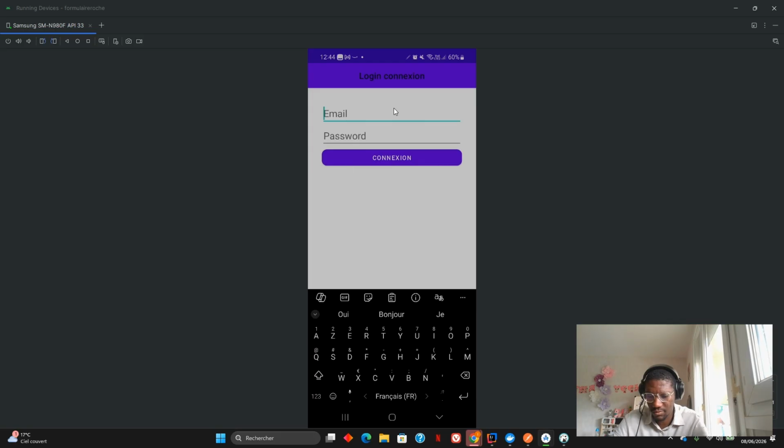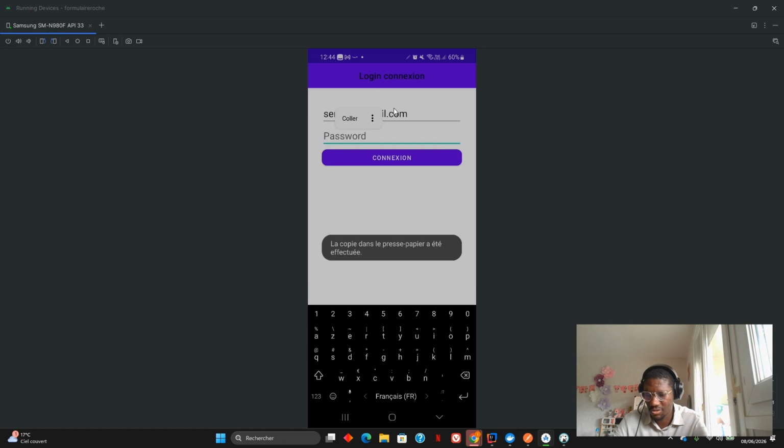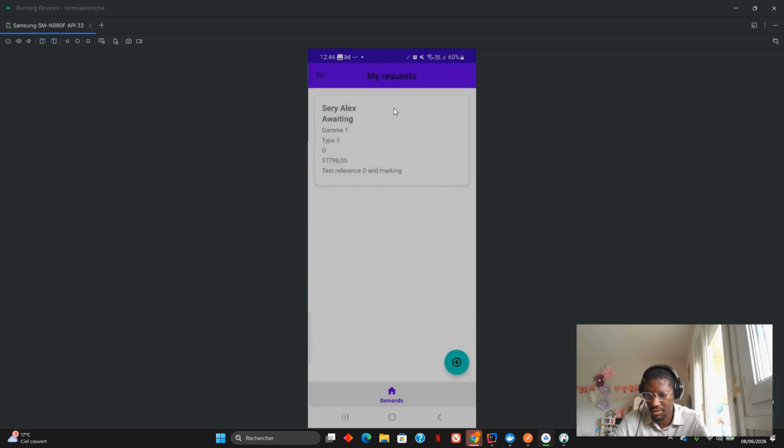And connect as Siri Alex. And we will see that the request has been approved by all services, and we cannot anymore edit or send back the request. Let's go back. So you can see that the request has been approved by all services. Now the process validation is done.